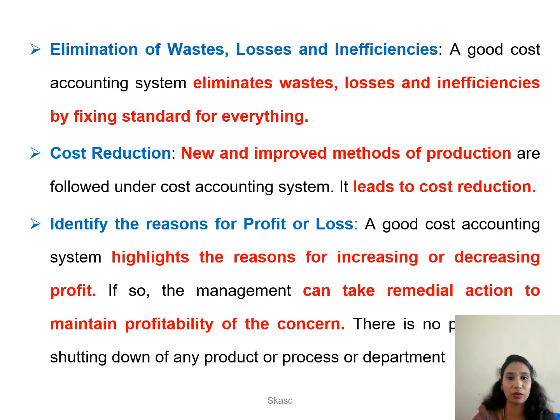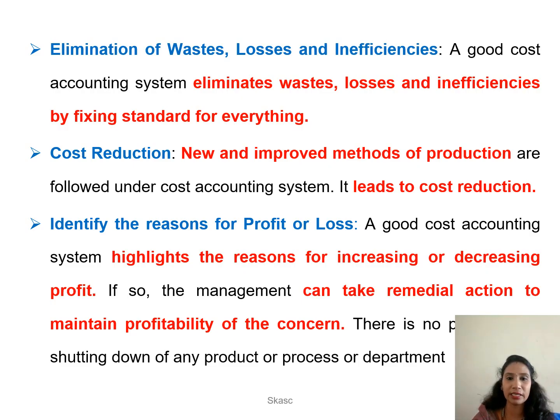First one, elimination of wastage and loss. So a good cost accounting system will always eliminate all kinds of wastages and losses by maintaining the entire cost. Second one, cost reduction. If they want to make new production or new improved methods of production, this can be done only with the help of cost accounting. So it will automatically lead to cost reduction.